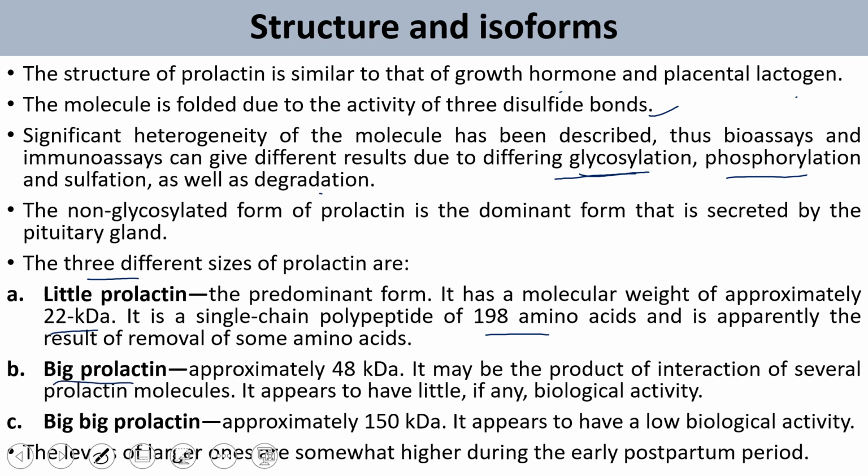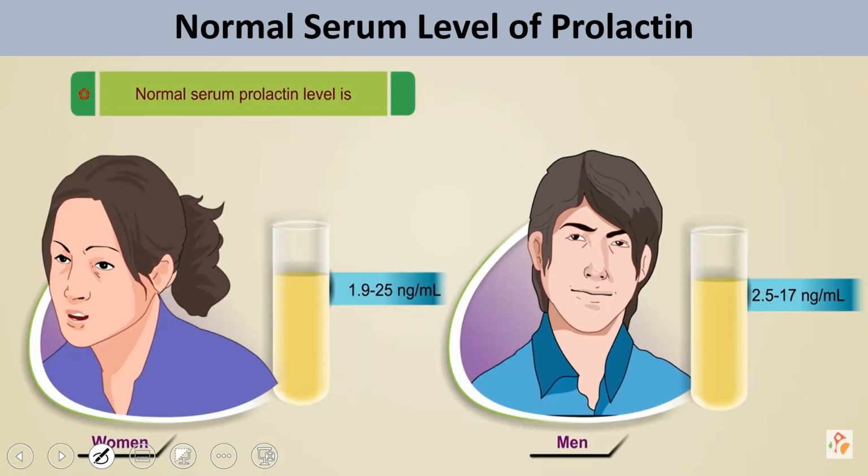The second is big prolactin, roughly double the size of little prolactin, about 48 kilodalton, with very little biological activity. The third is big big prolactin, roughly 150 kilodalton, with almost nil or the lowest biological activity. The normal serum level of prolactin in females is 1.9 to 25 nanogram per ml, whereas in males it is 2.5 to 17 nanogram per ml.